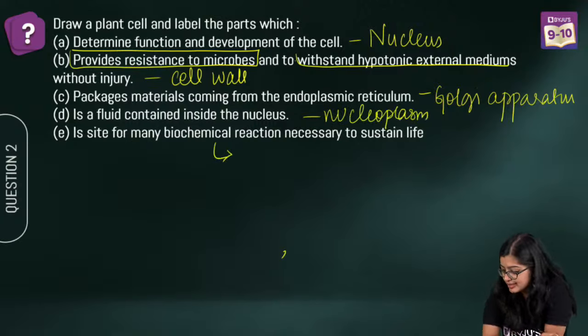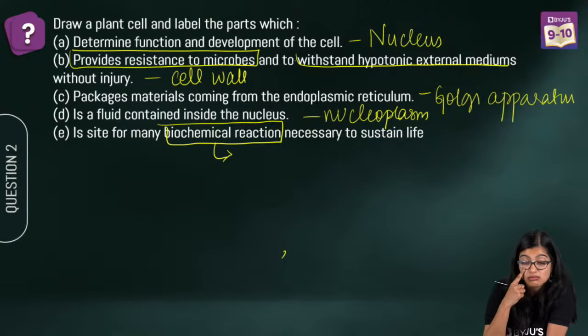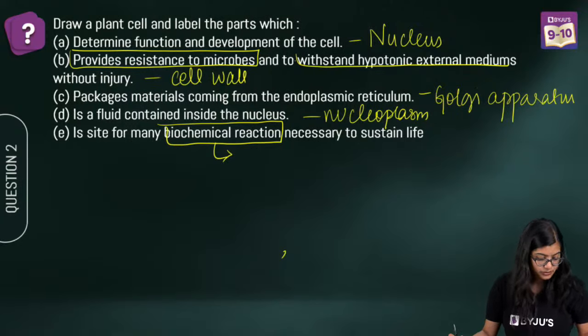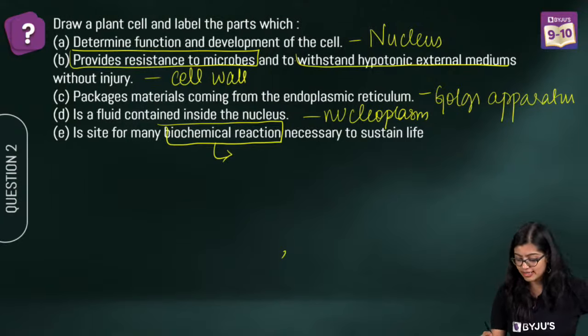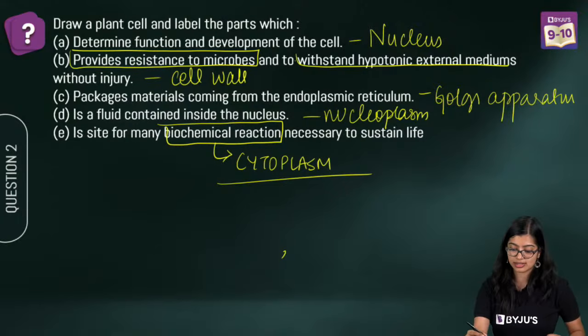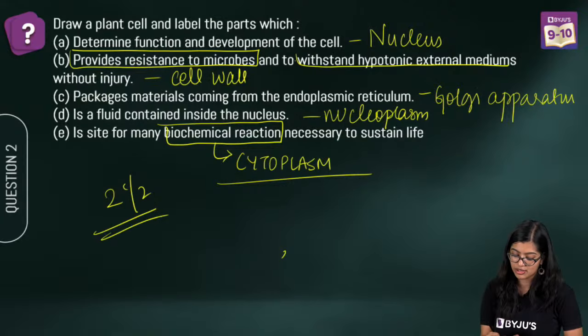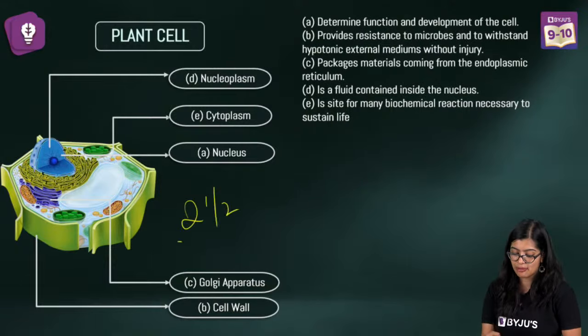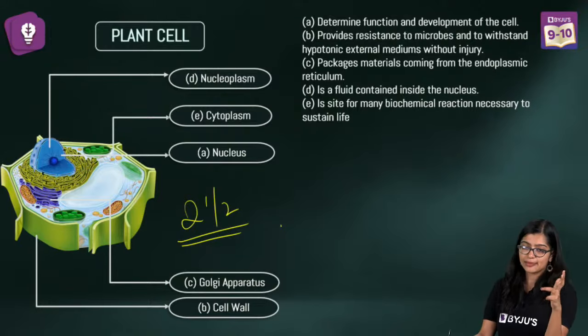Last one. It is the site of biochemical reactions. I told you there is a place which is necessary, right? A lot of important reactions take place here. What is it? Very good. It is cytoplasm. So now here you will get 1.5 marks, right? If I do 2.5 marks here, you will get just for identifying this. And the remaining 2.5 marks will be for drawing this.